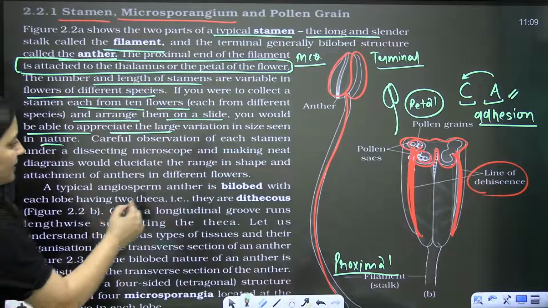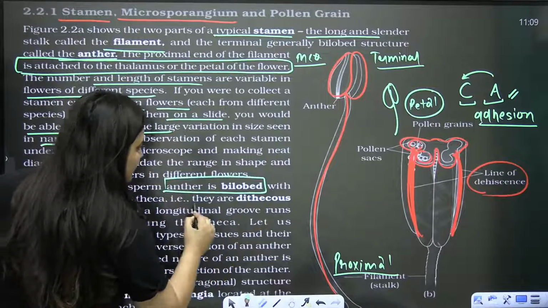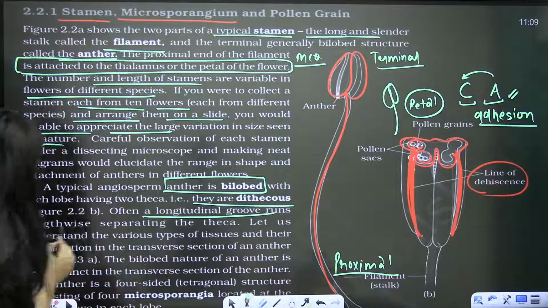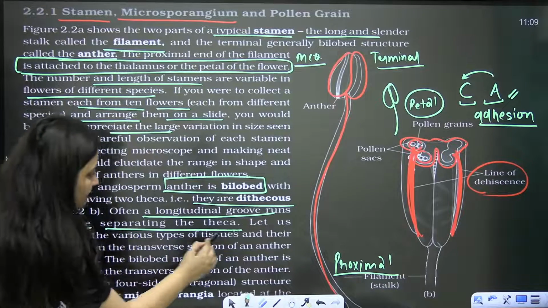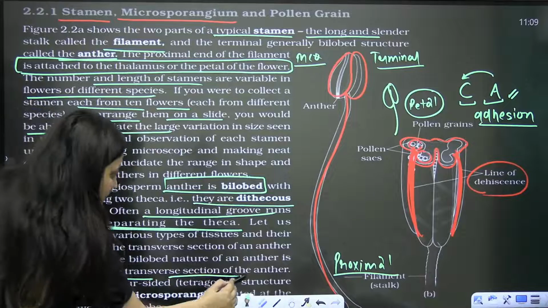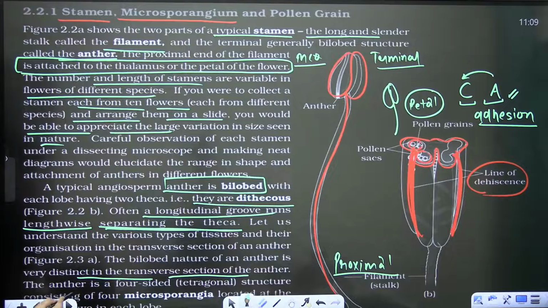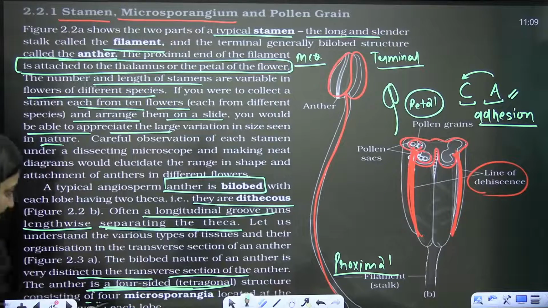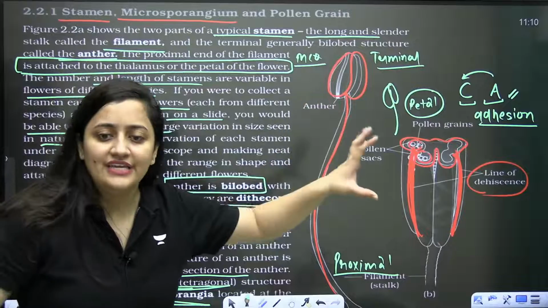So a typical angiosperm anther is bilobed, dithecous, and a longitudinal groove runs lengthwise, separating the theca. Clear, bache? Done. So the bilobed nature of the anther is very distinct in the transverse section, and the anther is four-sided. It's a tetragonal structure, bache, having 4 microsporangia located at each corner of each lobe.